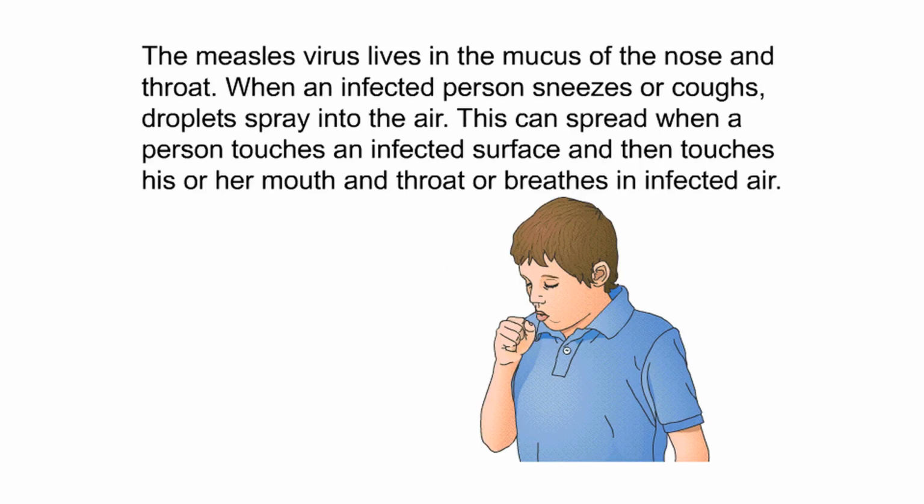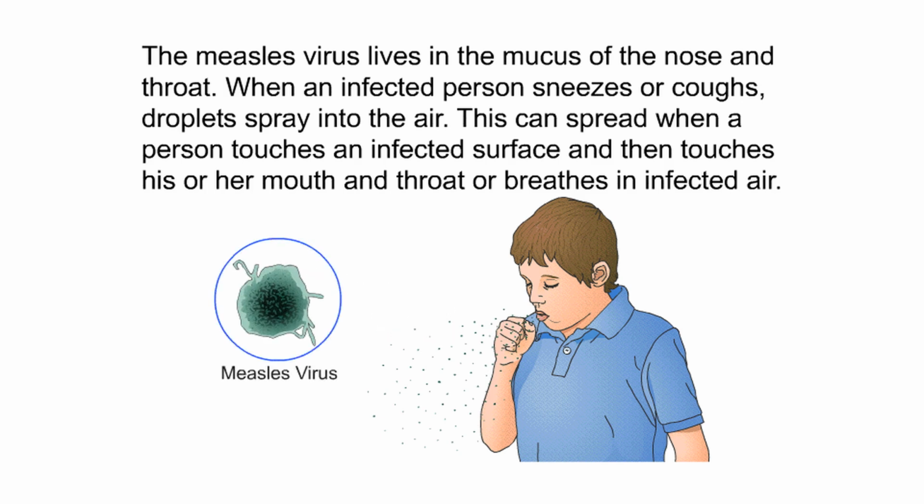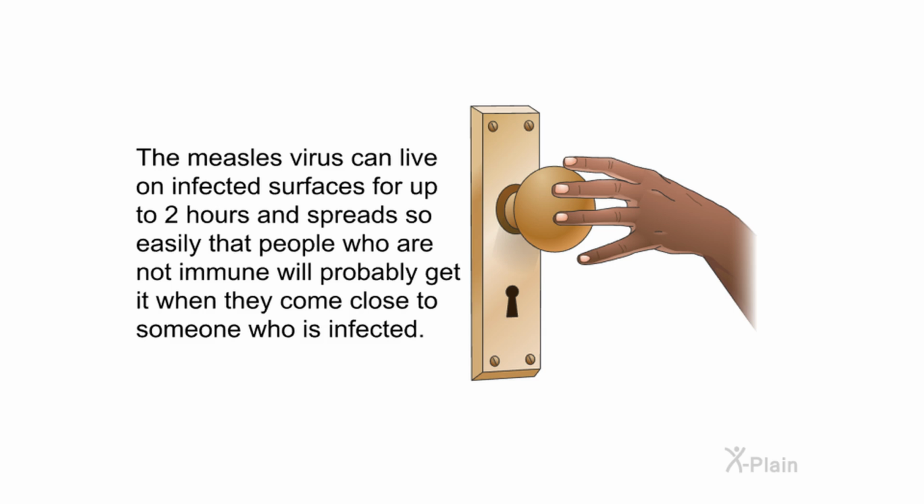The measles virus lives in the mucus of the nose and throat. When an infected person sneezes or coughs, droplets spray into the air. This can spread when a person touches an infected surface and then touches his or her mouth, nose, or eyes, or breathes in infected air. The measles virus can live on infected surfaces for up to 2 hours and spreads so easily that people who are not immune will probably get it when they come close to someone who is infected.